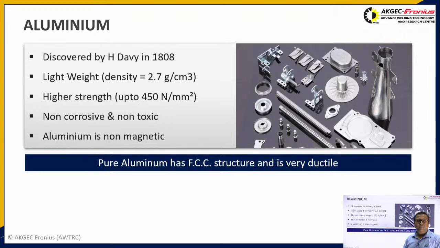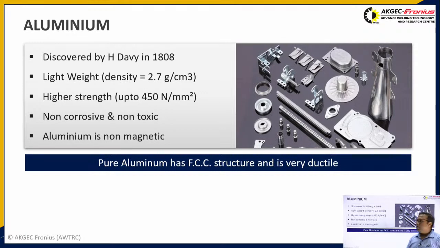Apart from being lightweight, it also possesses higher strength, and this strength can be achieved up to around 450 Newton per mm square. Apart from the high strength, it also has a non-corrosive property, and it is also non-toxic.